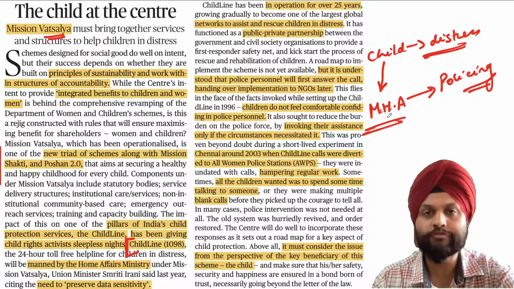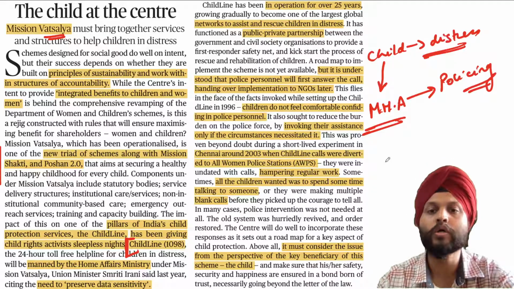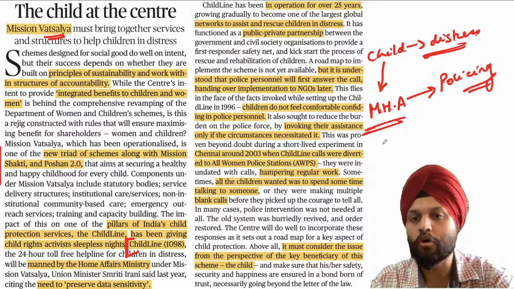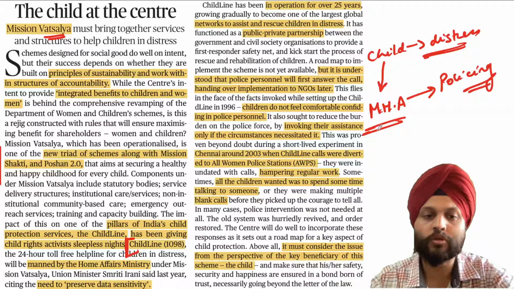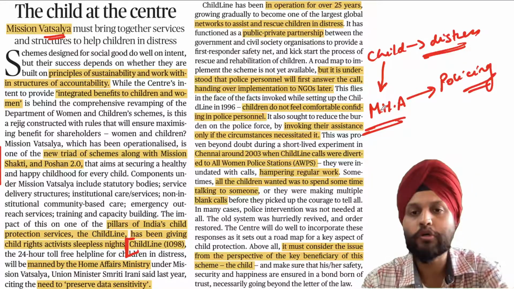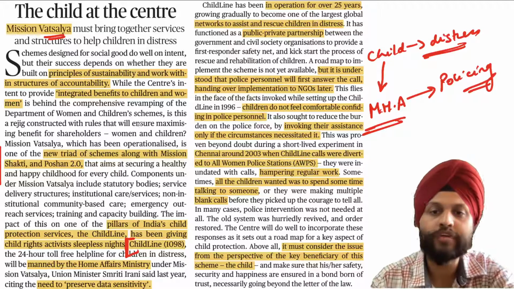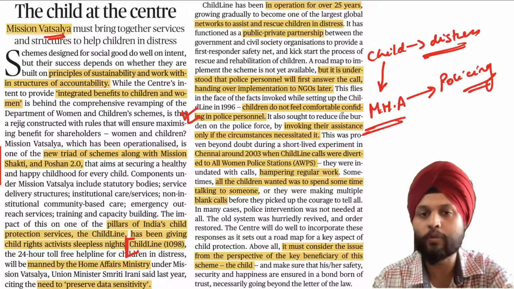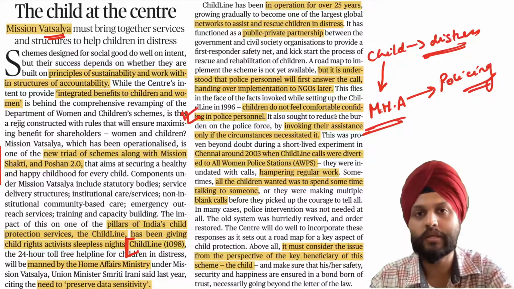According to this editorial, it should have ideally gone to NGOs, civil society groups, right? Those organizations instead of police. That is what the article is basically saying, that it should have gone to them, because children do not feel confident while talking to the police personnel.